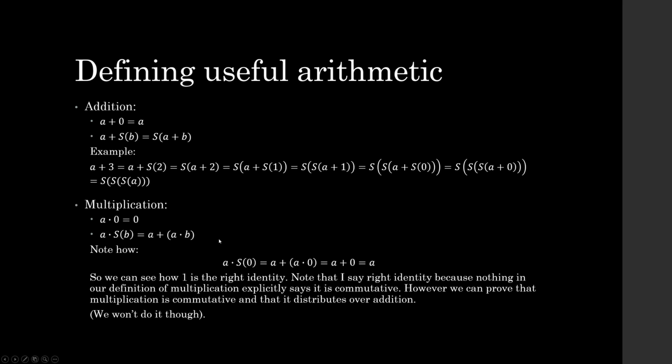Because in our definition here, we don't actually have multiplication as being commutative. Commutative means that doing a times b is the same as doing b times a. But nowhere do we guarantee that here. Now, you can prove that multiplication is commutative just from this definition. And you can also prove that it's distributive, which means that a times b plus c is equal to a times b plus a times c. So it distributes over addition. We're not going to do these proofs though, because that's just going to clutter things up, and I expect that you are already familiar with multiplication.